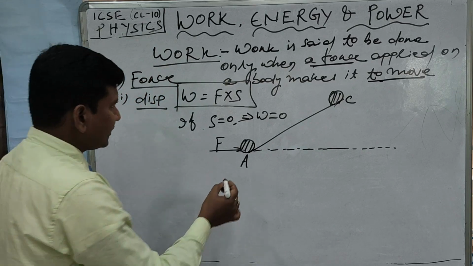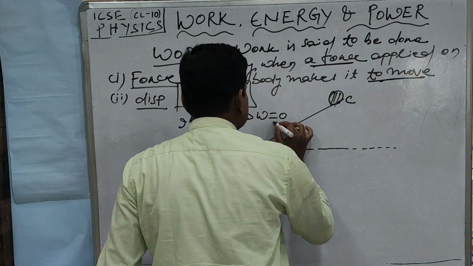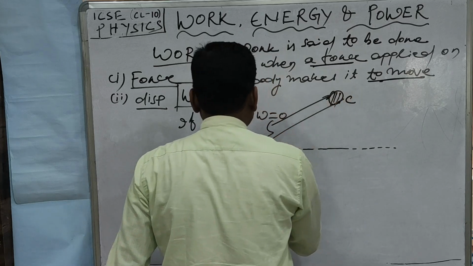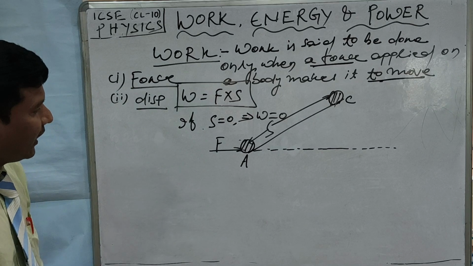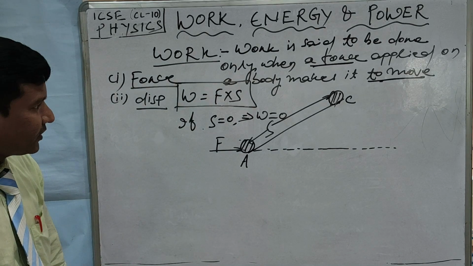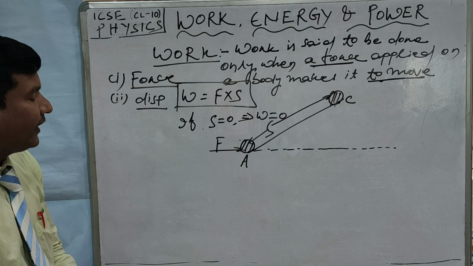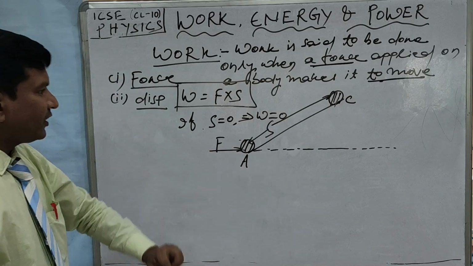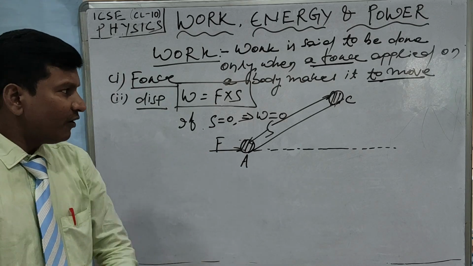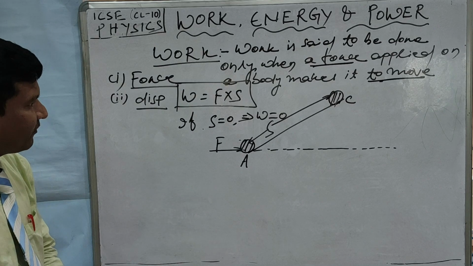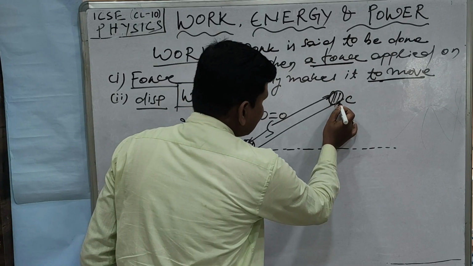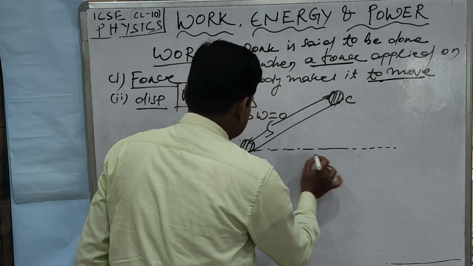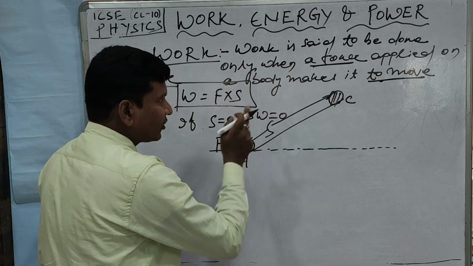Now in this situation, if the body covers a distance or displacement as S, that is from A to C, the displacement is S. How can you find the work done in this situation? For this we have to find the component of the displacement along the direction of the force. Now what is this component of displacement? We have to drop a perpendicular from the point C onto the direction of the force axis.